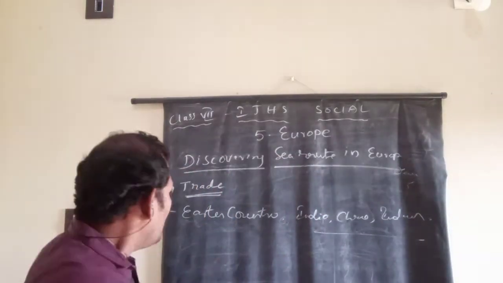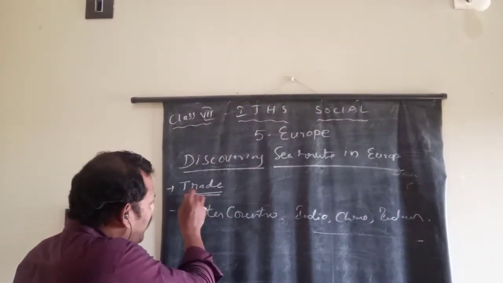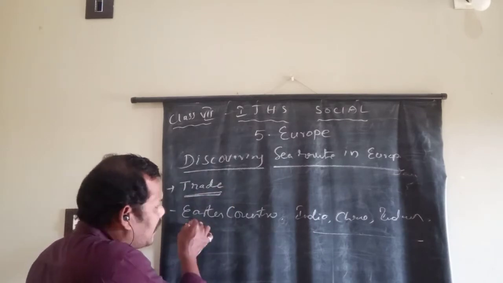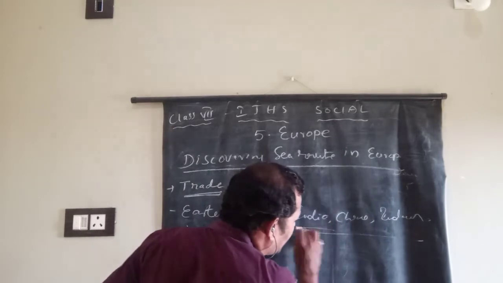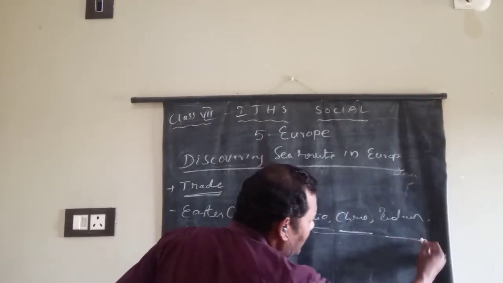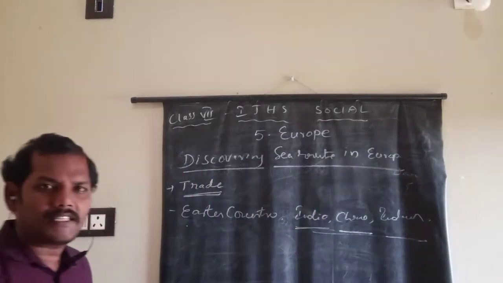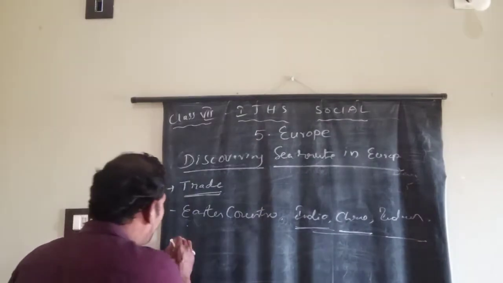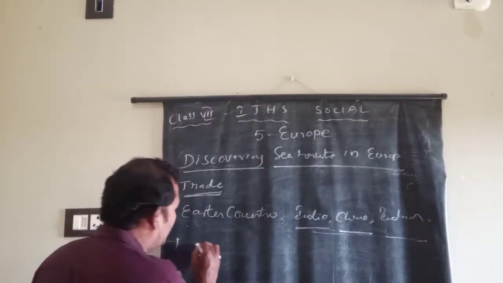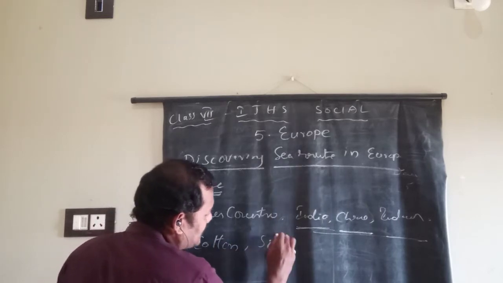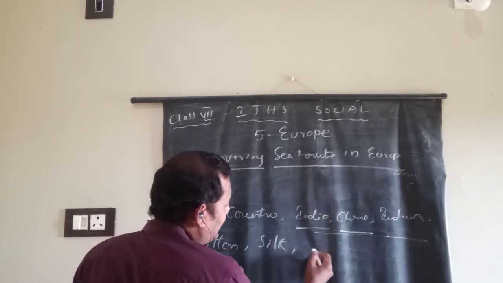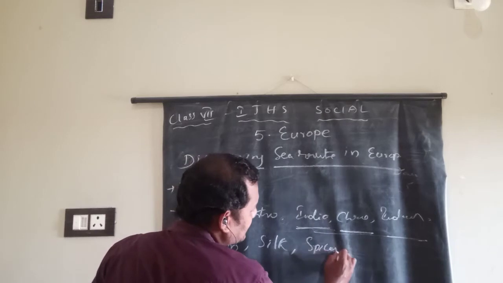Is it clear? The European people depend on the trade. The people mostly trade with which countries? India, China, Indonesia, like these countries. For what purpose? For cotton, silk, and spices.